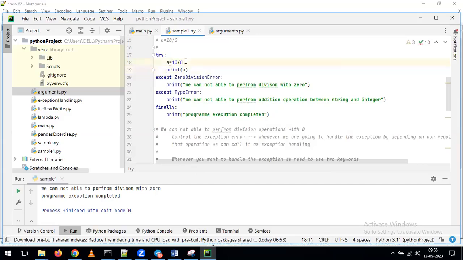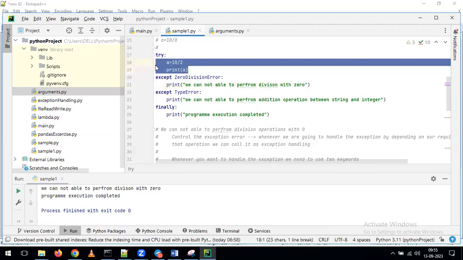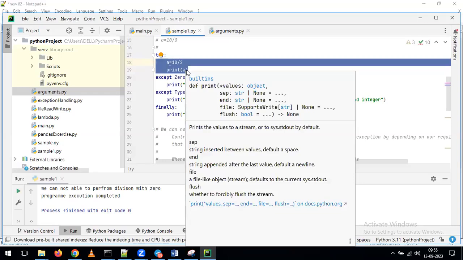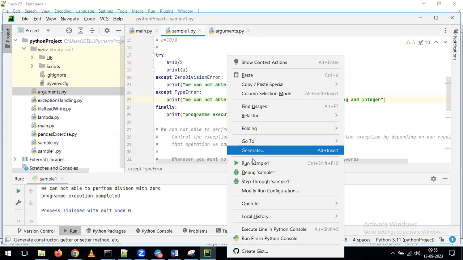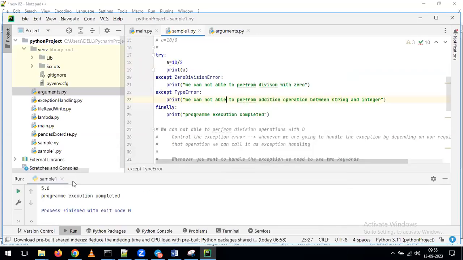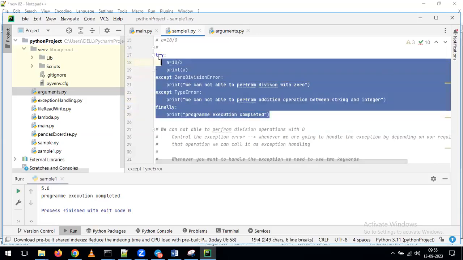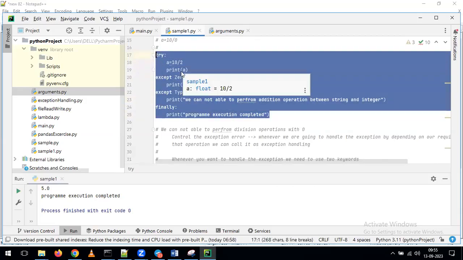Now, for example, I am giving 10 by 2. Now tell me what will happen. Is this line giving any kind of error? No, it gives the proper value, which is nothing but print of a, and we are getting the value 5. Other than that, what is the one more output we are going to get? From the finally block, program execution is completed. Okay. It is giving program execution is completed. Now you tell me what is the meaning of this finally here by using both the examples.